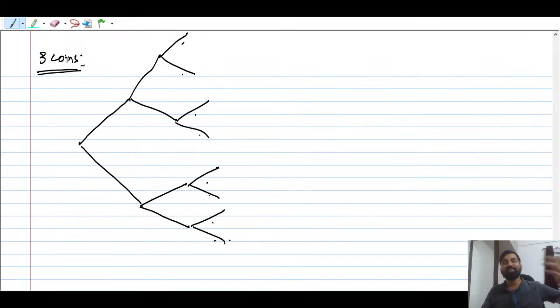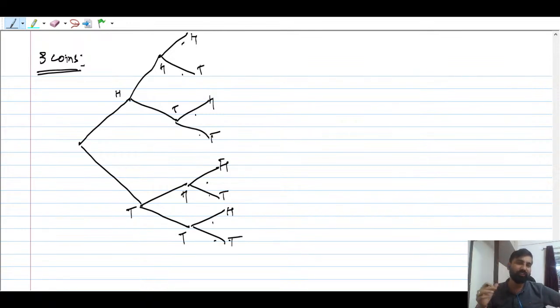You can quickly say 8. But there is a formula also that I'm going to introduce. This is going to be head, tail, then again head, tail, head, tail, head, tail. Only 2 possibilities are there in each call. No matter how many times you toss a coin, you're going to get only head or tail.